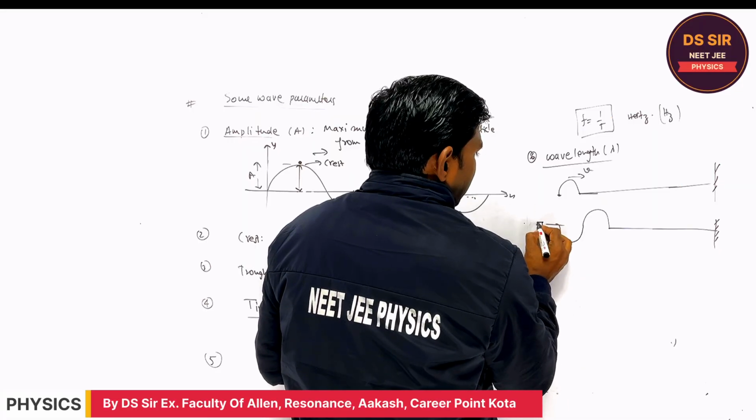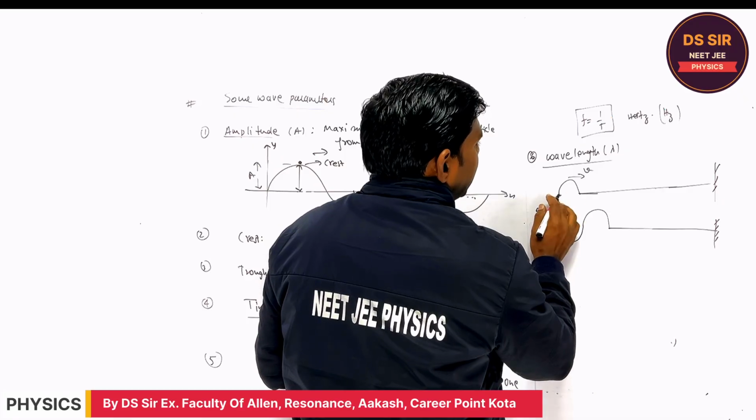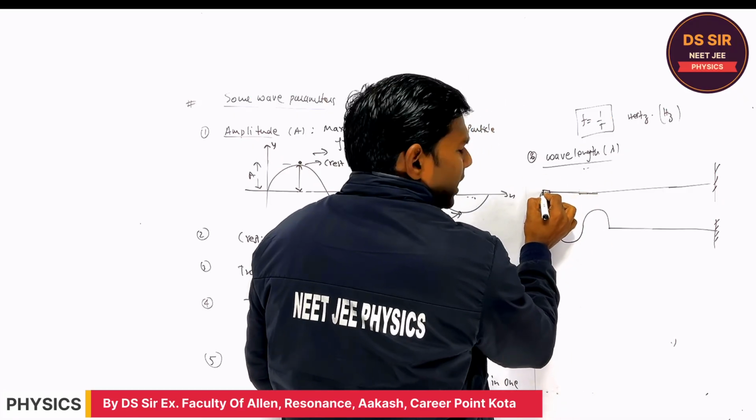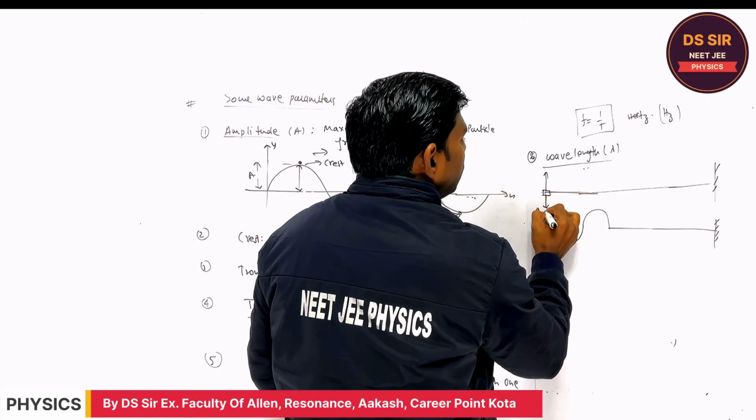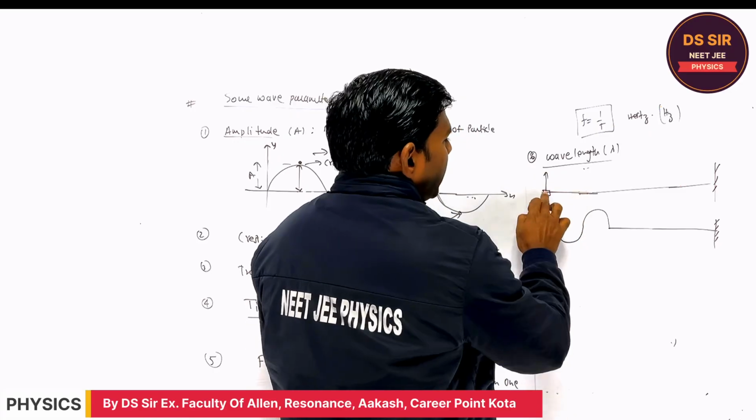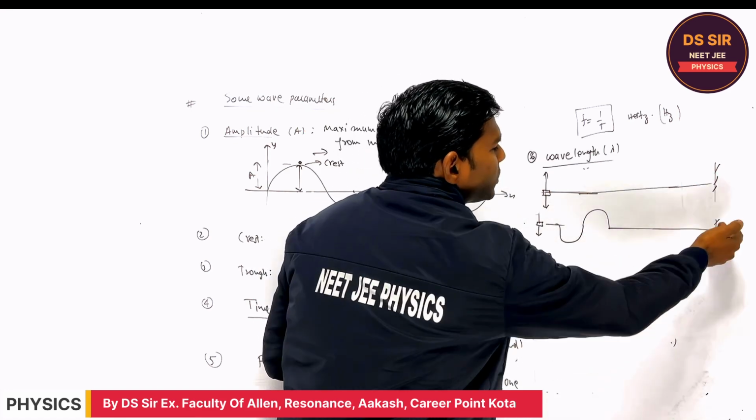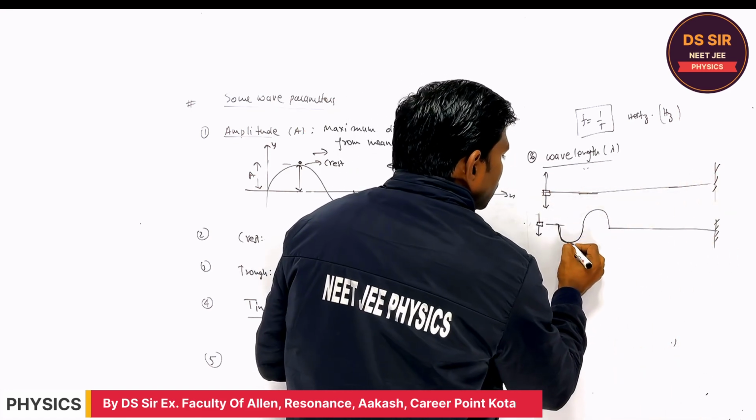Suppose there is a vibrator which is moving up and down. There is a string and there's a vibrator. Suppose there's an electronic vibrator, it is moving up and down. So what will happen? As it is moving up, down, up, down, a wave is produced. Do you understand or not?